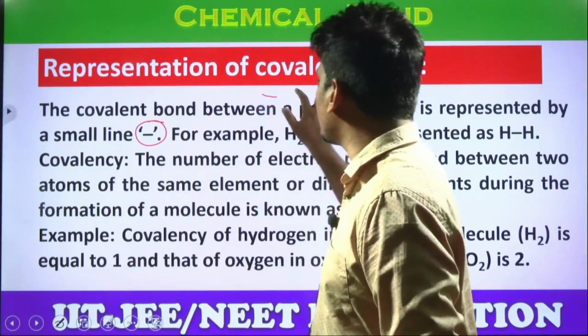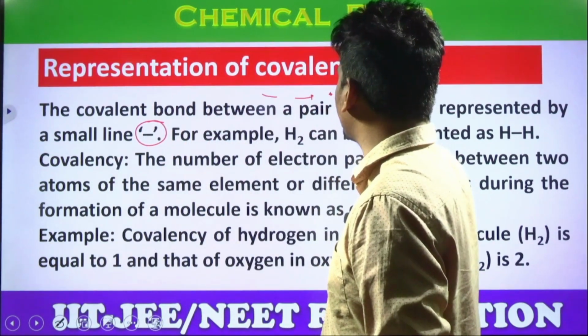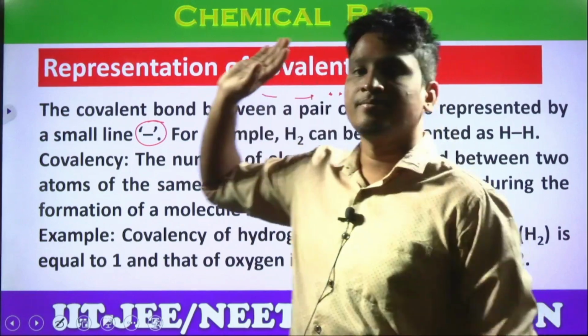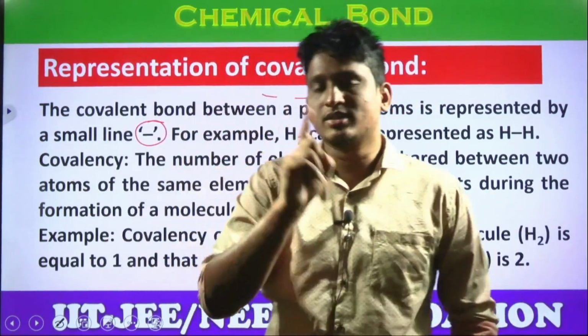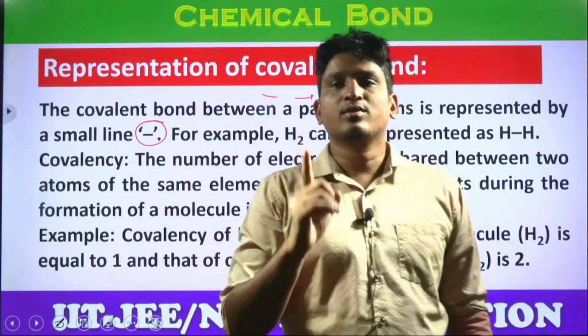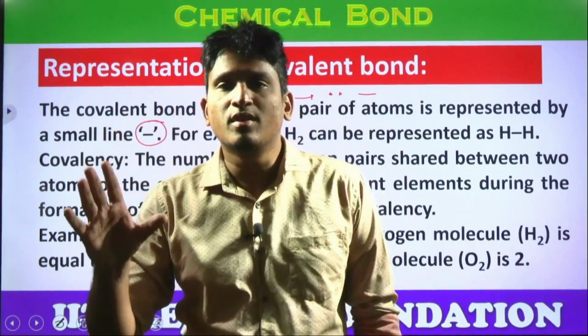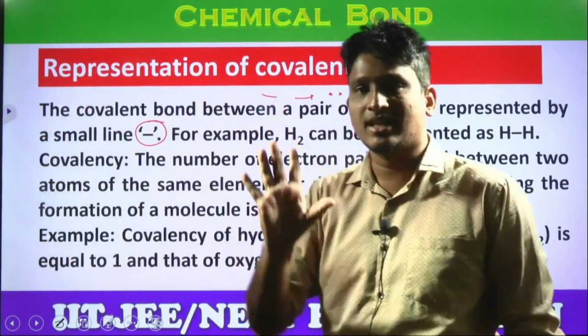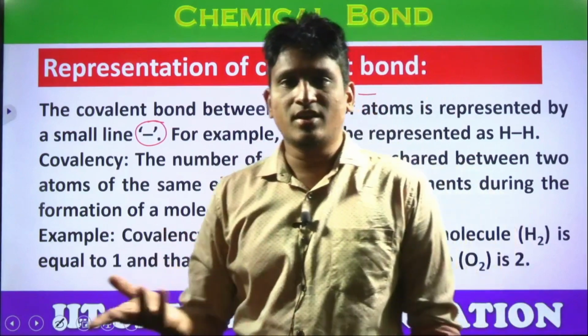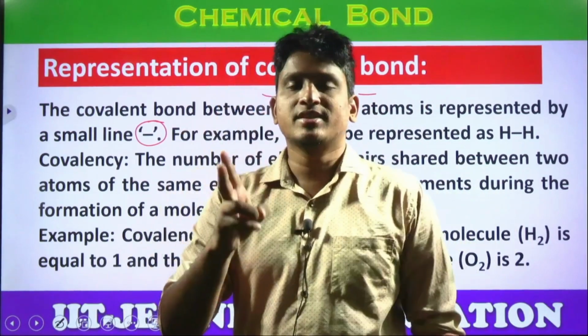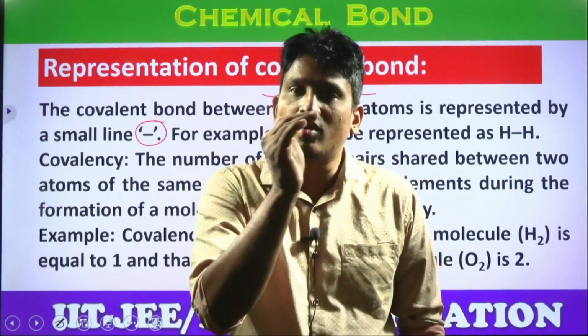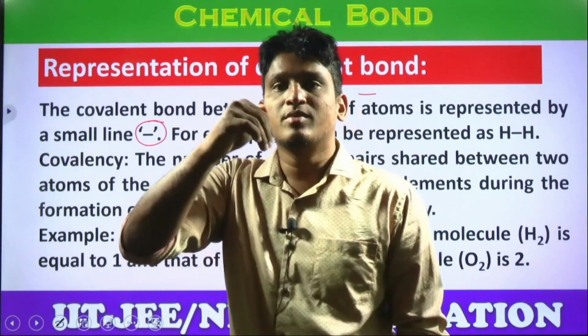A bond represents how many electrons, students? Two electrons. Two electrons are simply represented by this line. Understood? In these two electrons, remember, one electron belongs to one atom and the other electron belongs to the other atom. Simple, clear? That is equal sharing, yes or no? A bond represents two electrons, one from each atom.